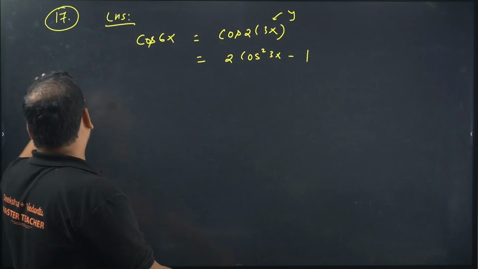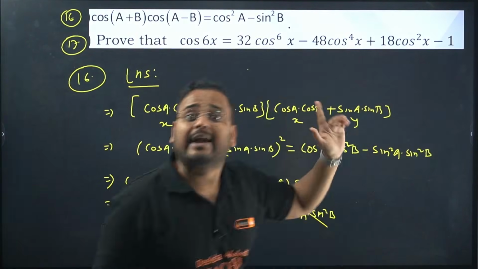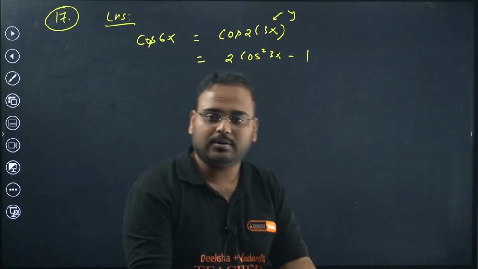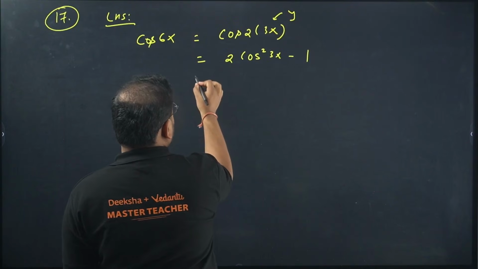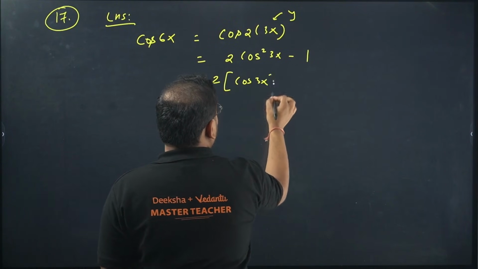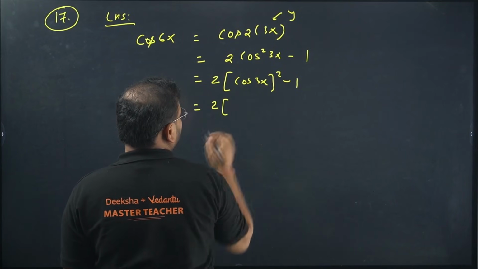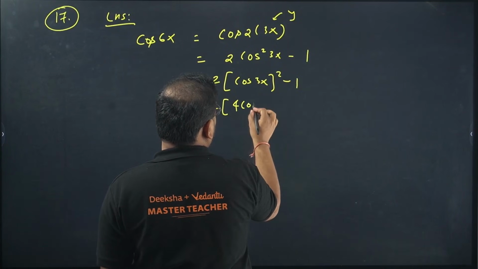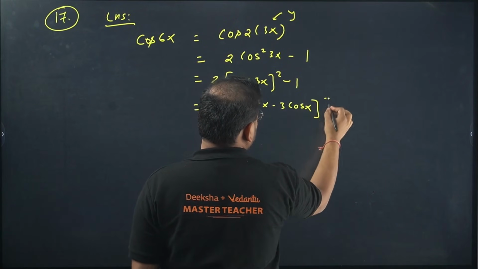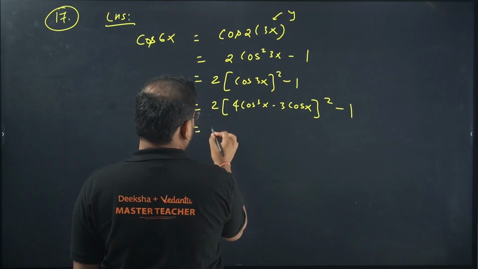So let's start. One thing is clear, that we are getting this minus 1 for sure, which means I am on the right track. Good. That's how we actually predict the answers, whether what we're doing is right or not. 2 cos square 3x. 2 outside, cos 3x in the bracket, whole square minus 1. Think about it. Cos 3x formula: 4 cos cube x minus 3 cos x. I think the formula is right? Yes. Use the whole square.